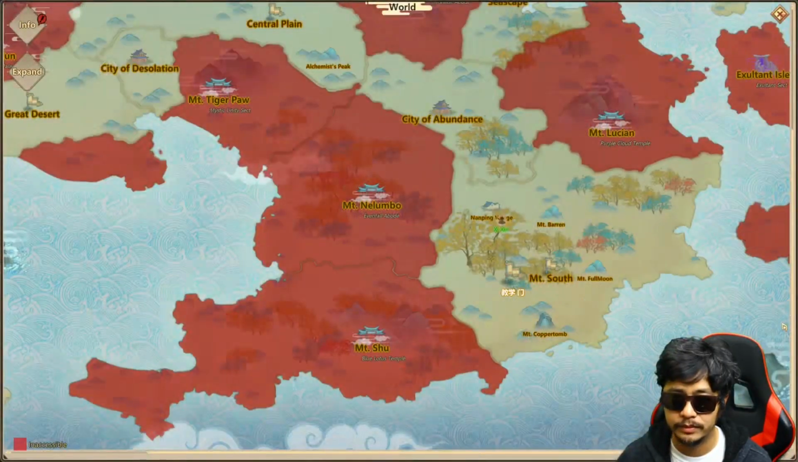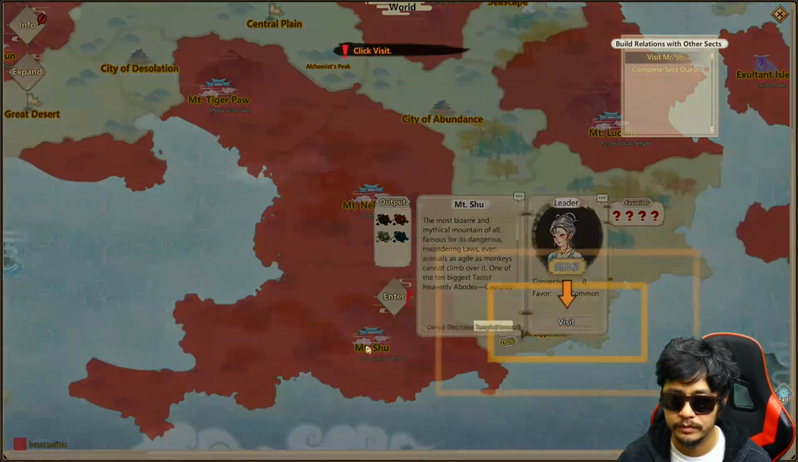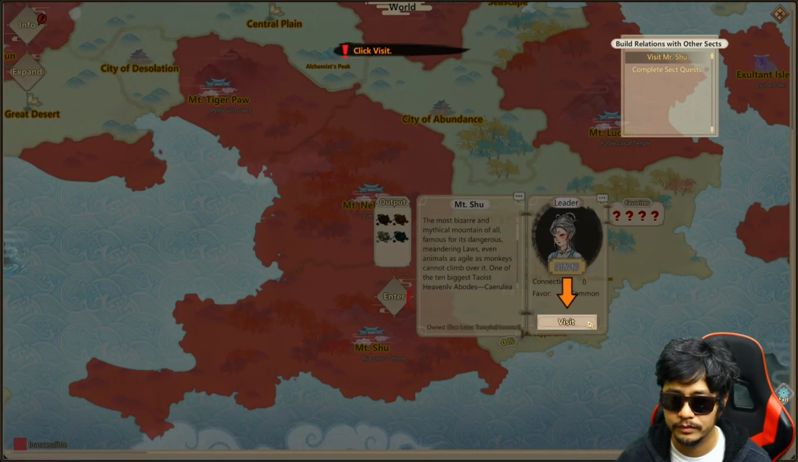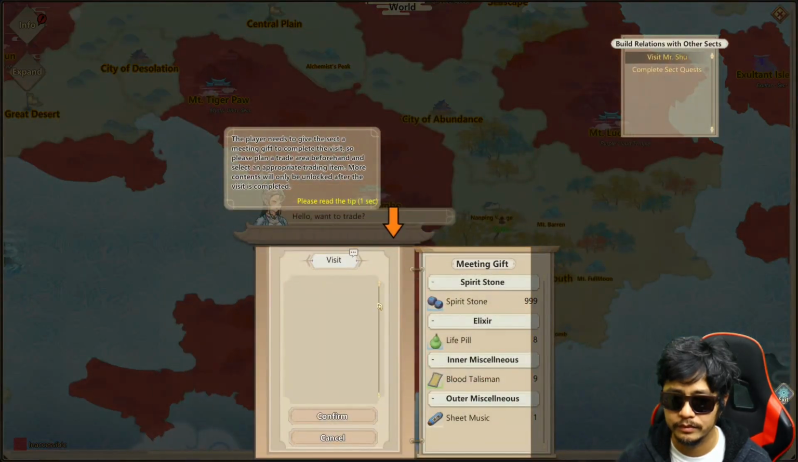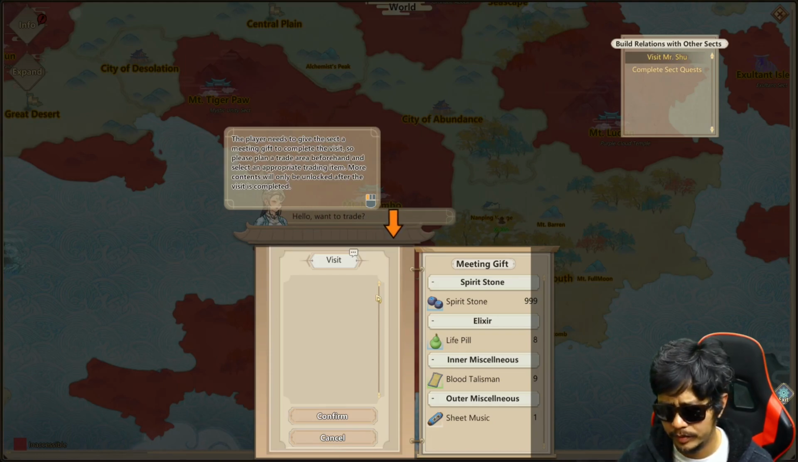World map. Player needs to give a sect a meeting gift to complete the visit, so please plan a trade area beforehand and select an appropriate trading item. More contents will only be unlocked after the visit is complete.